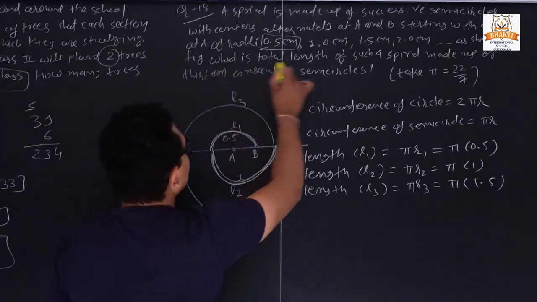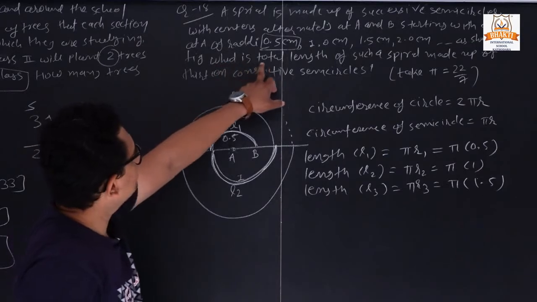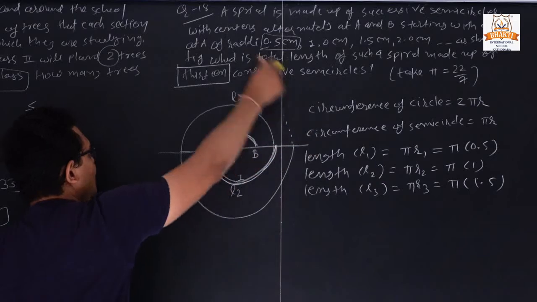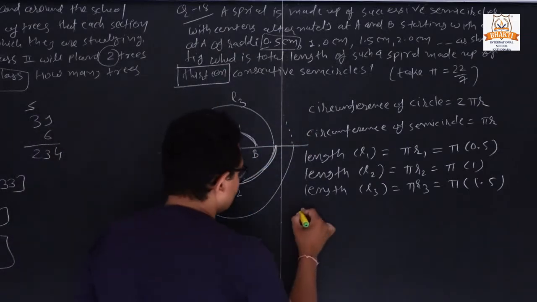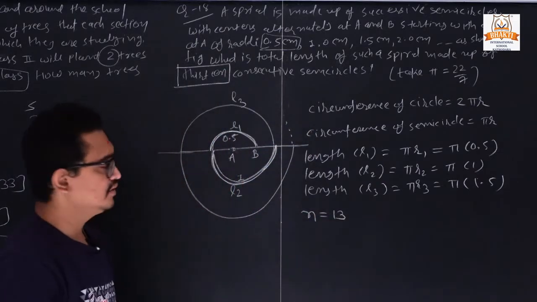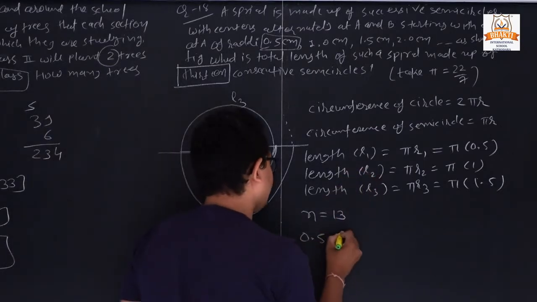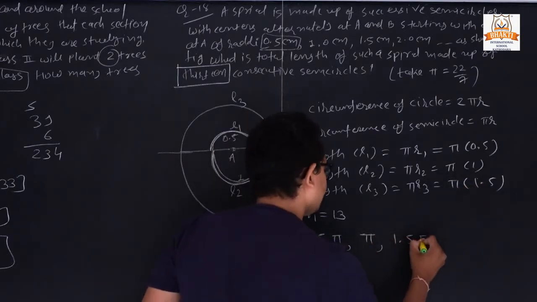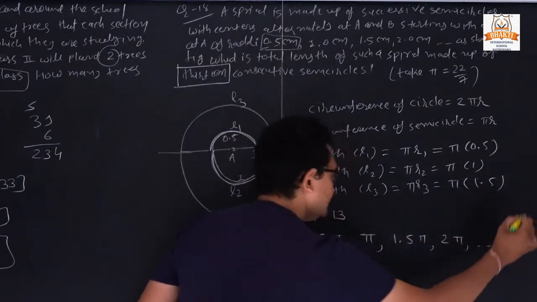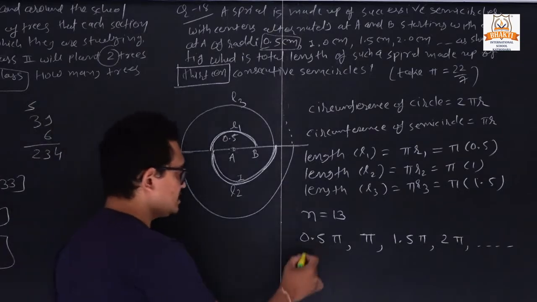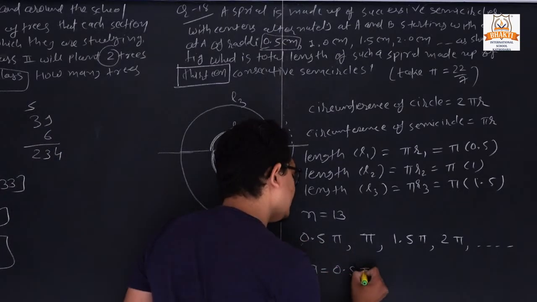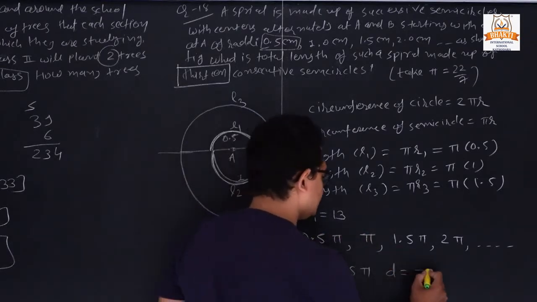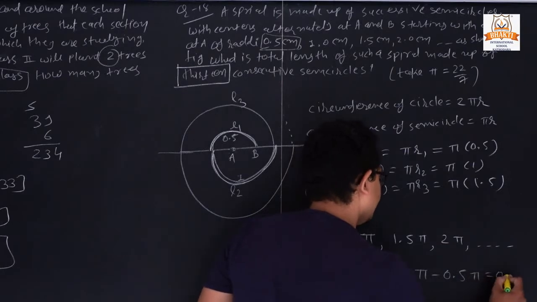So what are they asking? Find the total length of such a spiral made of 13 semicircles. So how many do we have? It is 13, so n is equal to 13. And our series is like that: 0.5 pi, then 1 into pi, so it is only pi, then 1.5 pi, then 2 pi, and so on. What is our first term? a is equal to 0.5 pi. Then what is the difference? Second term minus first term, so it is once again 0.5 pi.